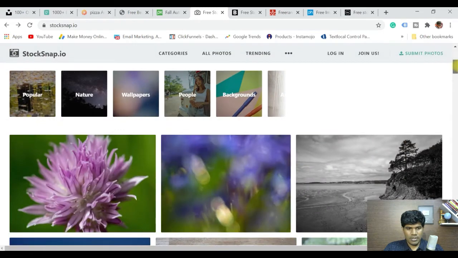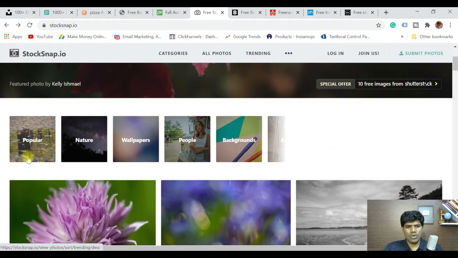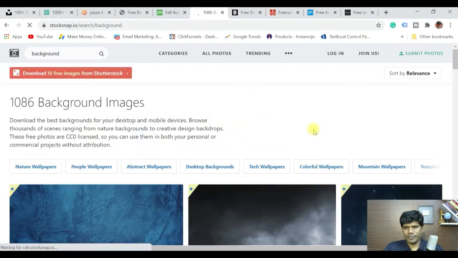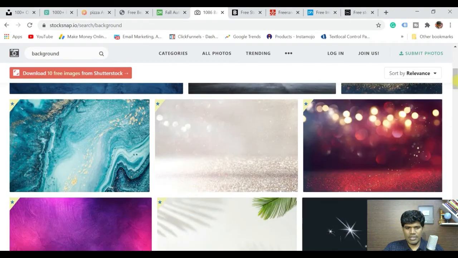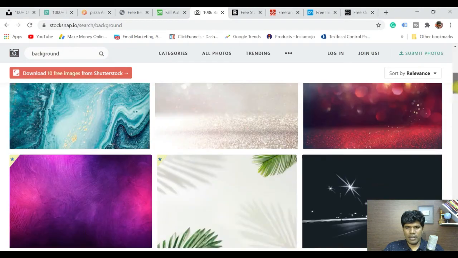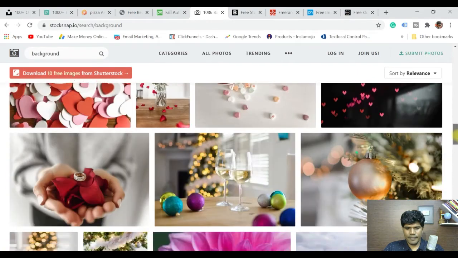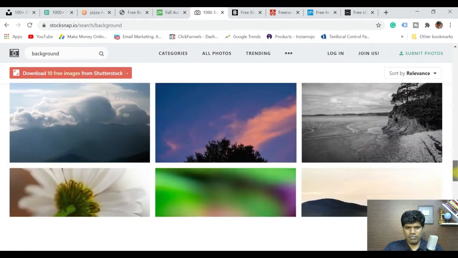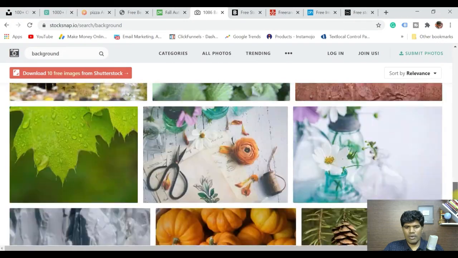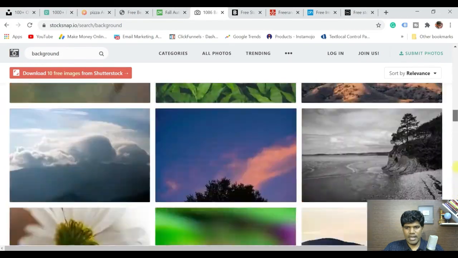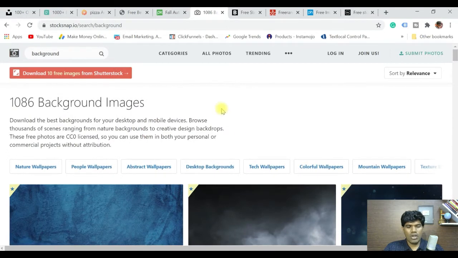They have categorized it as well: popular, nature, wallpaper, people, backgrounds. Let me go for backgrounds. They have some beautiful backgrounds if you want to use them in your videos, right? So you can certainly take them. They have a good number of images here as well. So that's about stocksnap.io. Okay, now moving on.